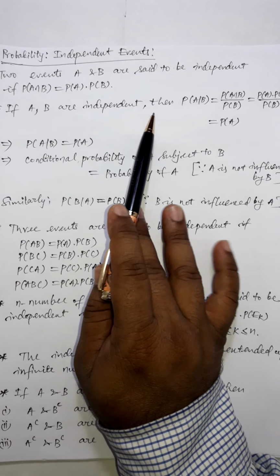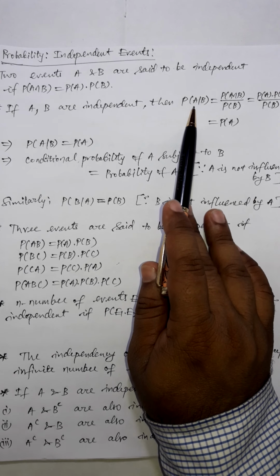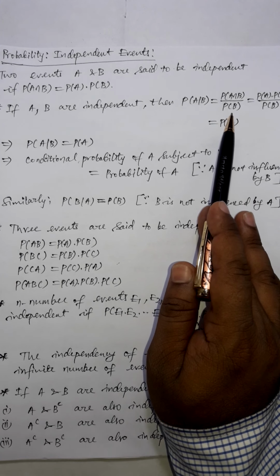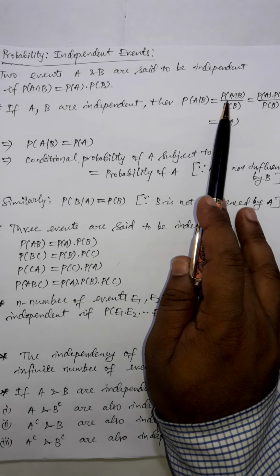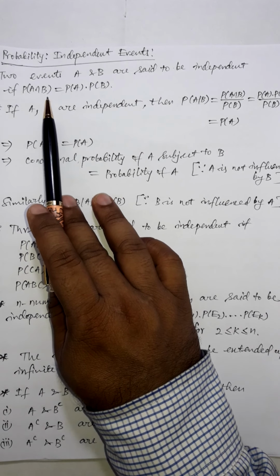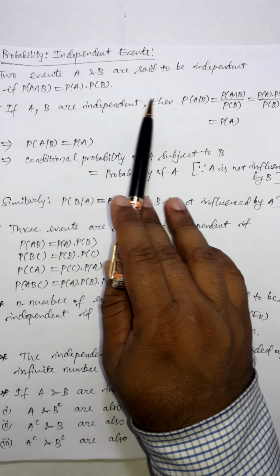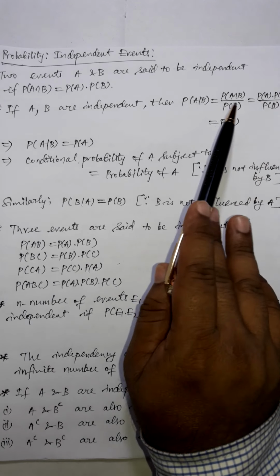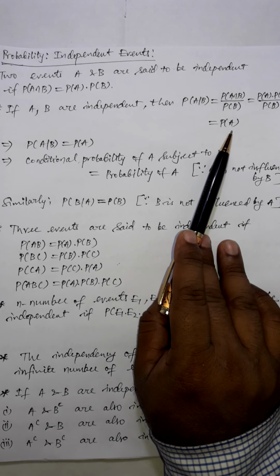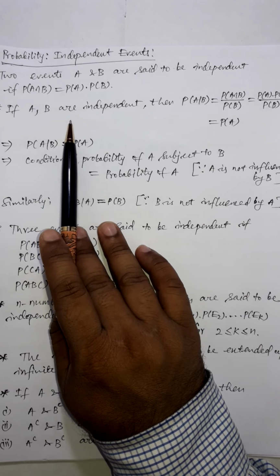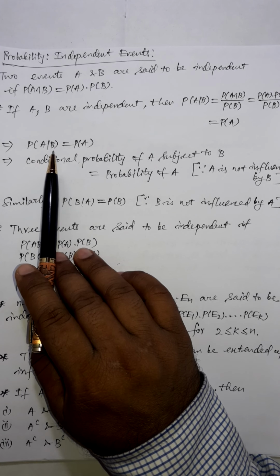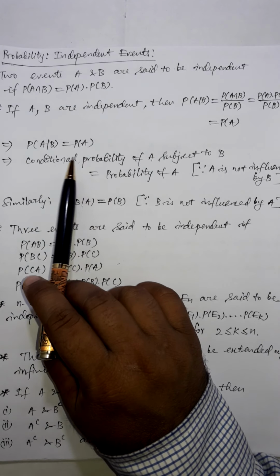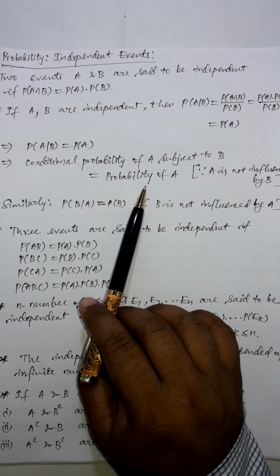If A and B are independent events, then the conditional probability of A subject to B by formula is probability of A intersection B divided by probability of B. Now as A and B both are independent, that means probability of A intersection B is equal to probability of A multiplied with probability of B. Then we can put that value here and cancel probability of B from numerator and denominator, and the result is probability of A. So if A and B are independent events, then probability of A subject to B is equal to probability of A. That means the conditional probability of A subject to B is equal to the probability of A.